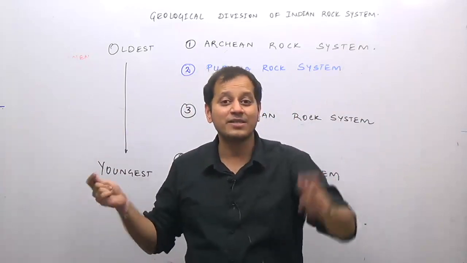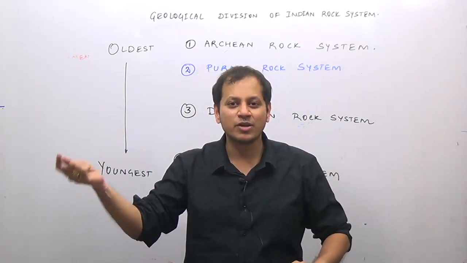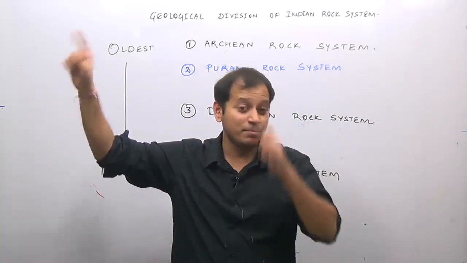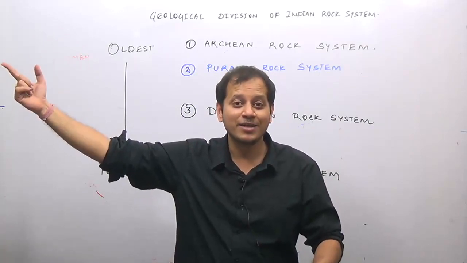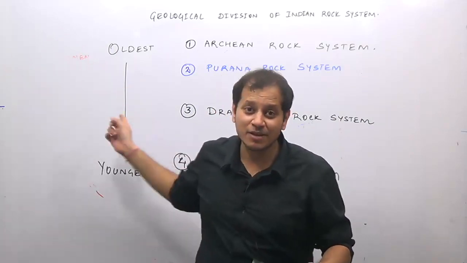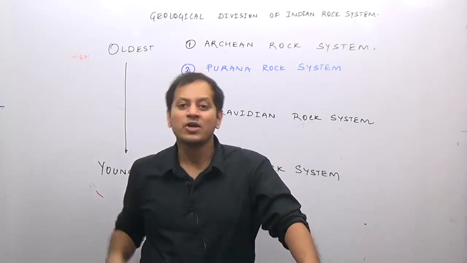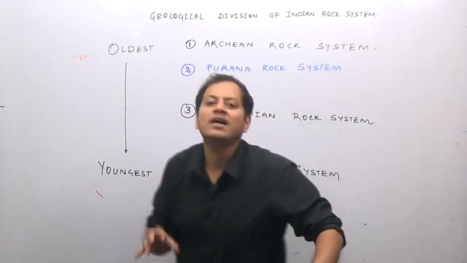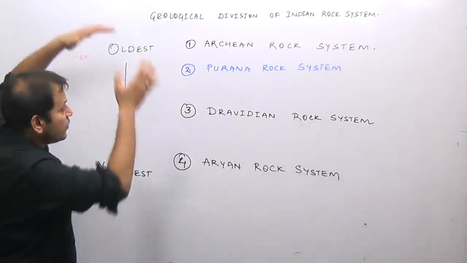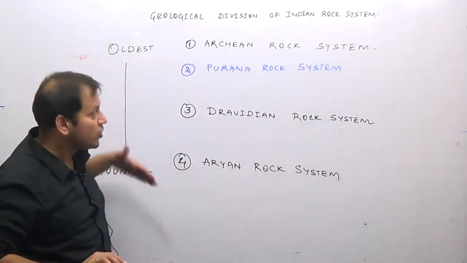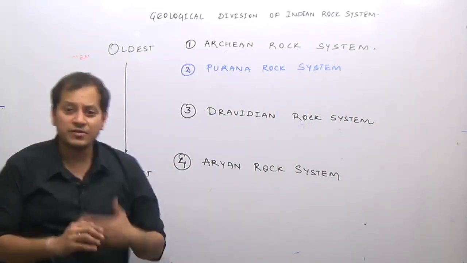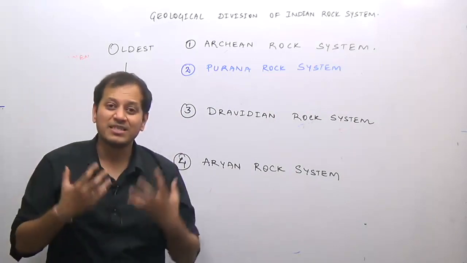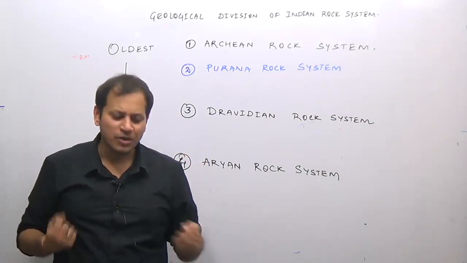So if I ask you about an iron and steel region, Varanasi or Chota Nagpur Plateau region, with geology you know that Varanasi comes in the Great Plains of India, so there cannot be an iron and steel industry there. It has to be somewhere in the towns of the Chota Nagpur Plateau region. So we will have a basic, holistic understanding of the geology of India. Now, this is the geological division of India. We will study each of these geological divisions in the next lecture, so try to understand conceptually what I am trying to do rather than mugging up.